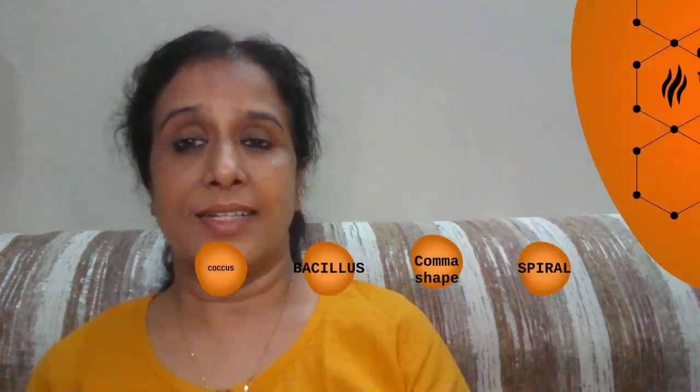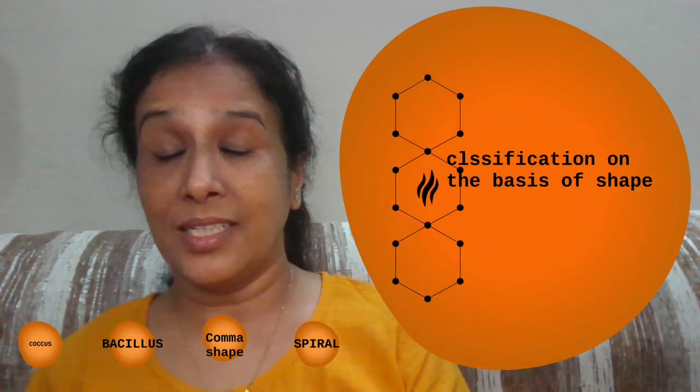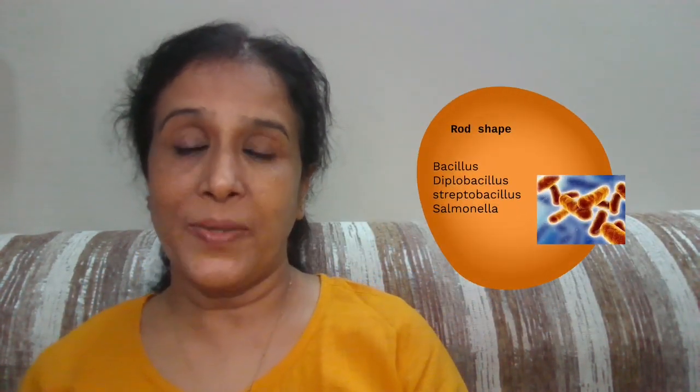If the shape of the bacteria is a sphere, then they are called coccus. If a single bacterium is there, it is called monococcus. If there are 2, it is called diplococcus. If there are 3, or they form a chain-like structure, then this is called streptococcus. If the shape is rod-like, then they are called bacillus. If 2, then diplobacillus. If a chain, then it is called streptobacillus.